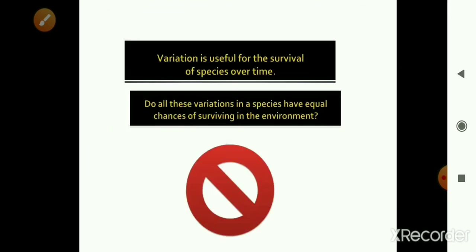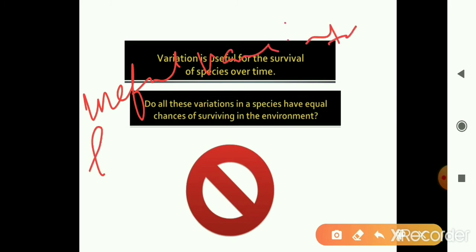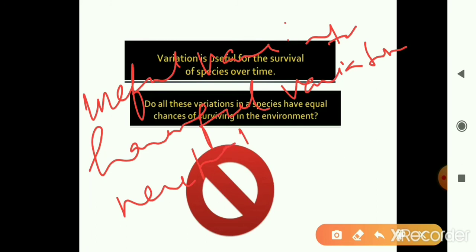Okay, so variations accumulate, and these variations are quite important. I would not say that all the variations that are produced during reproduction will be equally important, because the variations that are produced may be either useful variations, or harmful variations, or neutral variations. Variations can be anything.